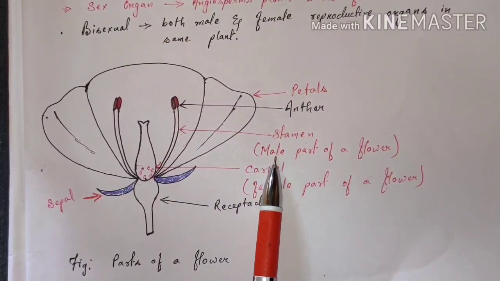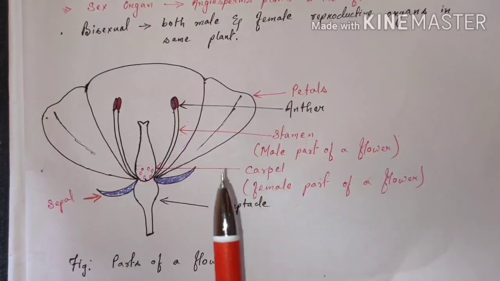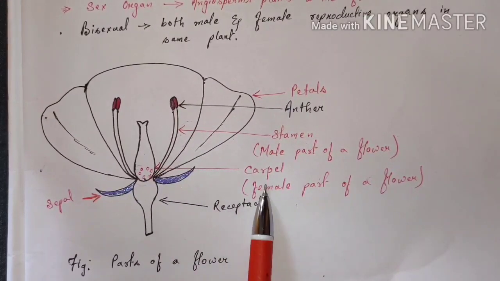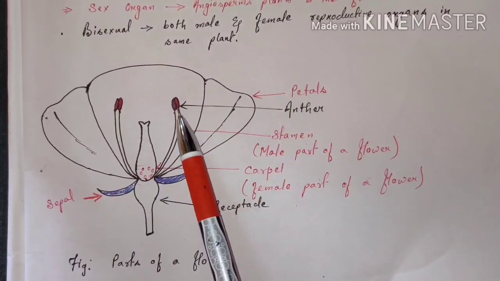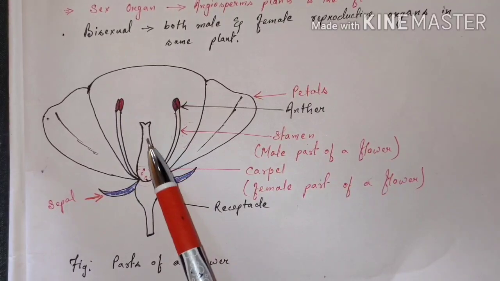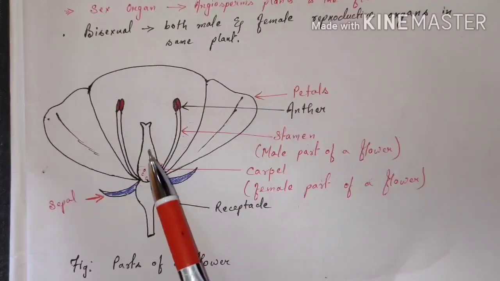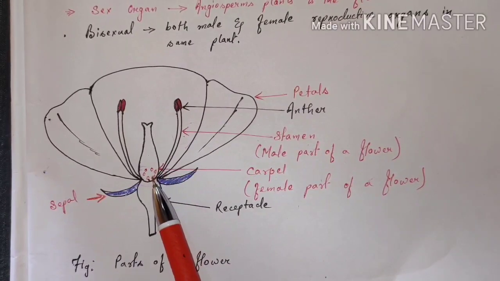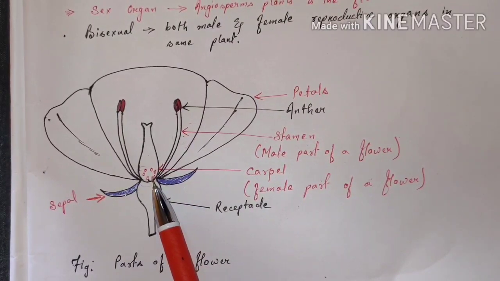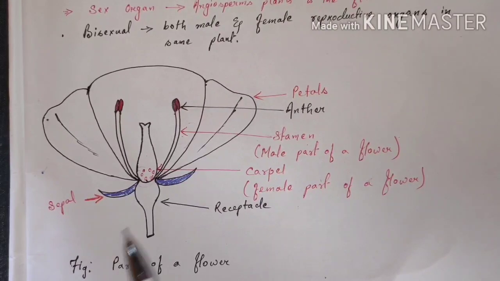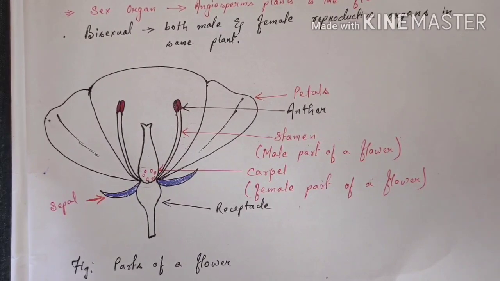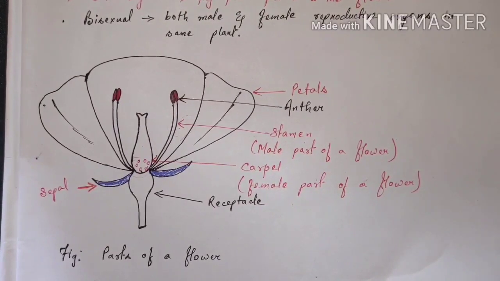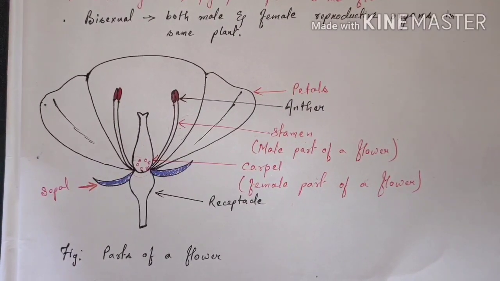The stamen, that is the male part of a flower, makes the male gamete which is present inside the pollen grains, and the carpel, which is the female part of a flower, makes the female gamete which is the egg. And when the pollen grains fall on the stigma of the carpel, the nucleus of this pollen grain is passed into the egg, and then they fertilize it. The fertilized egg cell then grows within this ovule, and then it becomes the seed. And we all know that when the seed germinates, then a new plant is produced. But how these female gametes combine with these male gametes, we will discuss now.